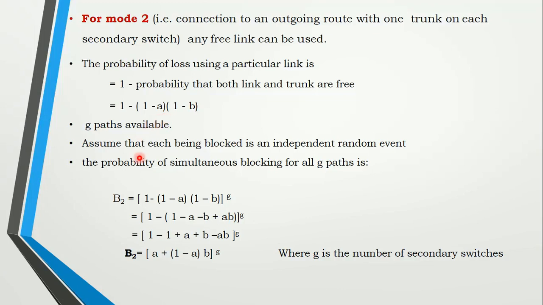If two stages are connected, the link between those two stages is represented as G. G is the path available. If the calls are random and independent, then the paths are also random and independent. Assuming that, we write the grade of service for mode 2. It is the same thing, the blocking probability to the power of the number of links. What is the number of links given here? It is G. If you go on solving this, you are going to get the end formula for mode 2 for a two-stage network. It is A plus (1 minus A) multiplied by B to the power of G, where G is the number of secondary switches.